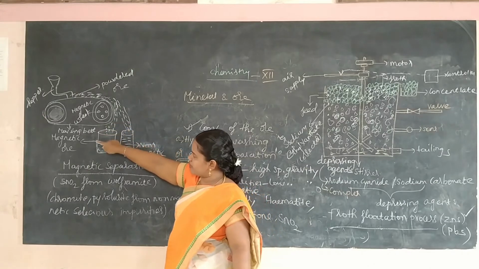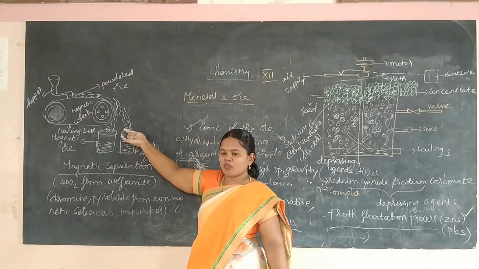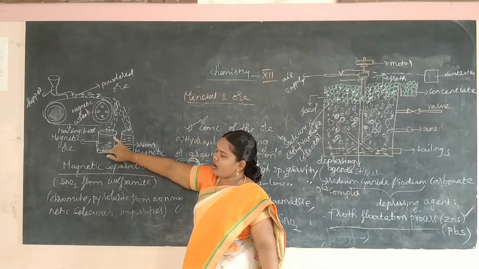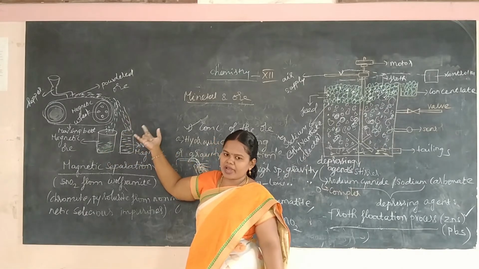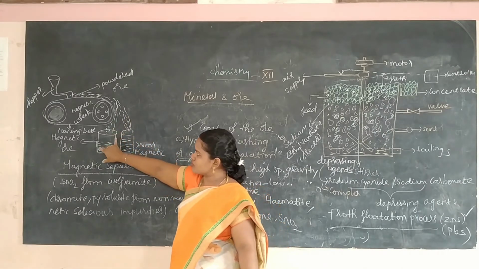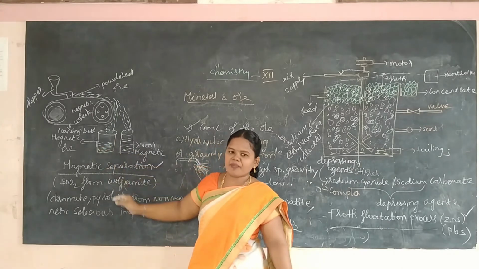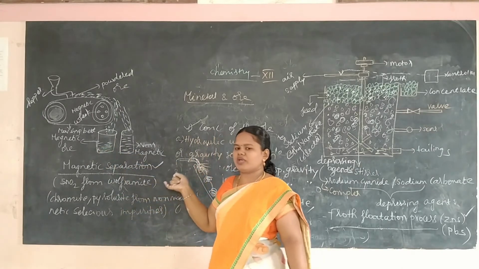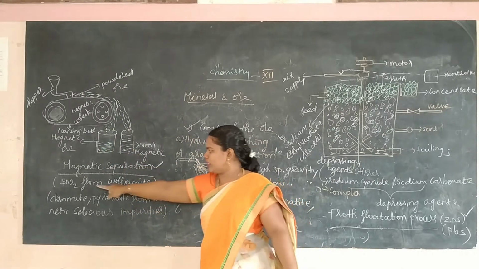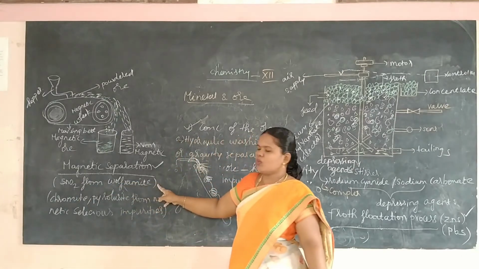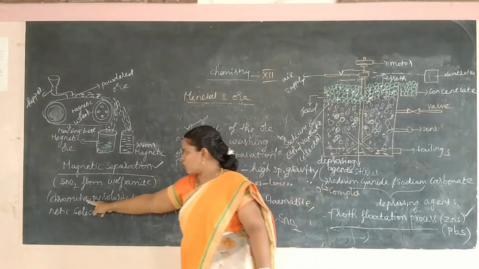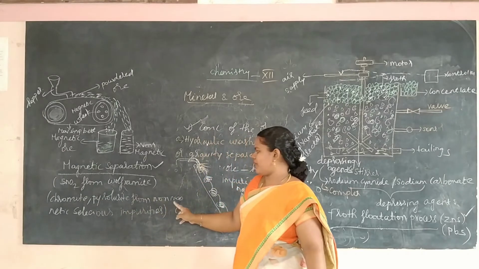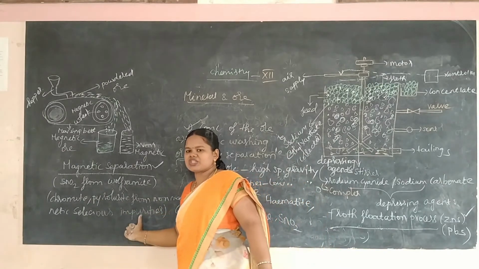So this is how you can separate the magnetic ore particle from the non-magnetic impurity, or the non-magnetic ore particle from the magnetic impurity. You can separate tin stone from wolframite, which is magnetic, and chromite and pyrolusite can be separated from non-magnetic siliceous impurity.